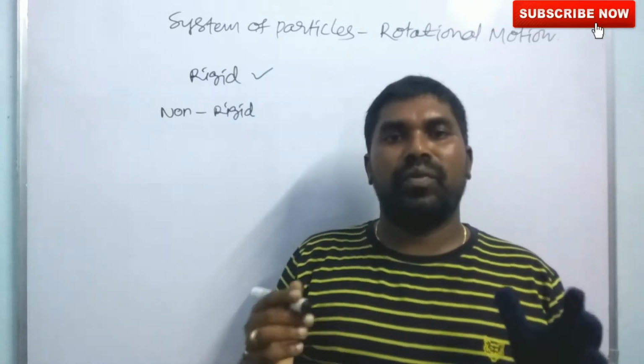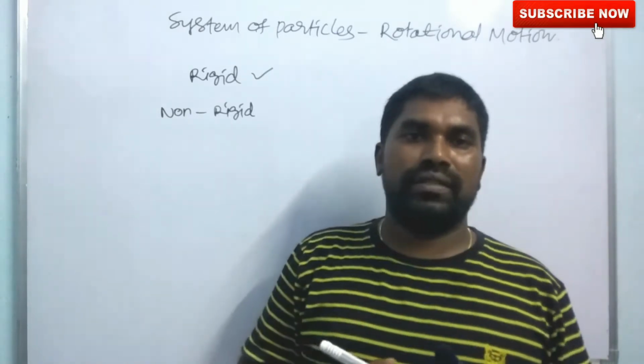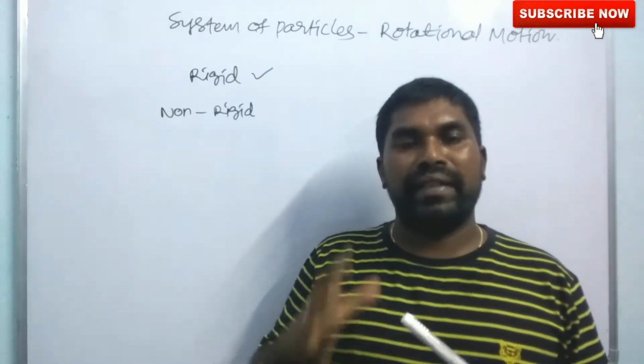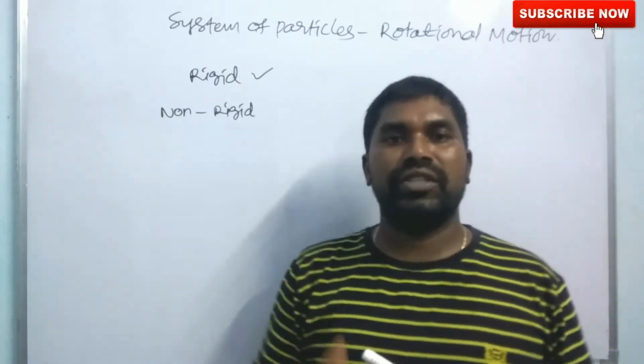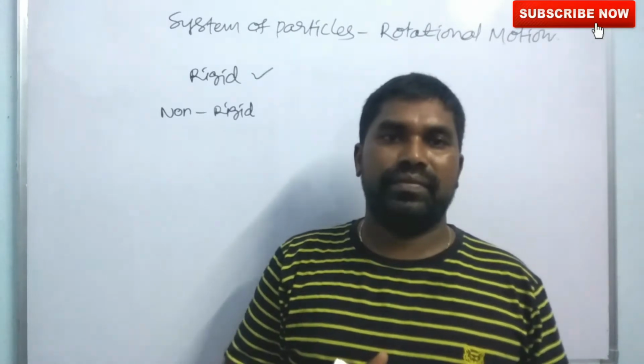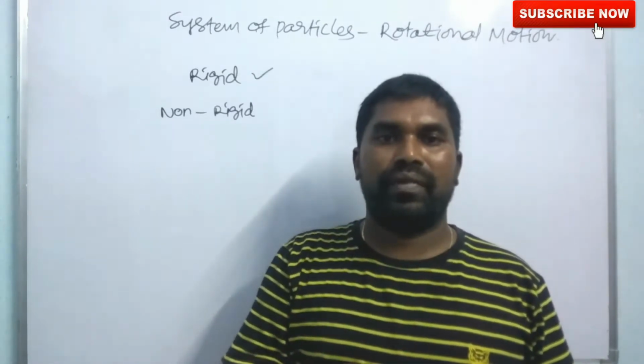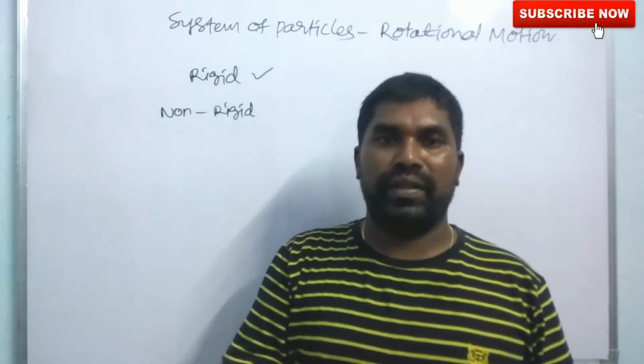The particles are bound with strong bonds, and the density of the particles is heavier. Then the body will not change its shape. So that is the rigid body.